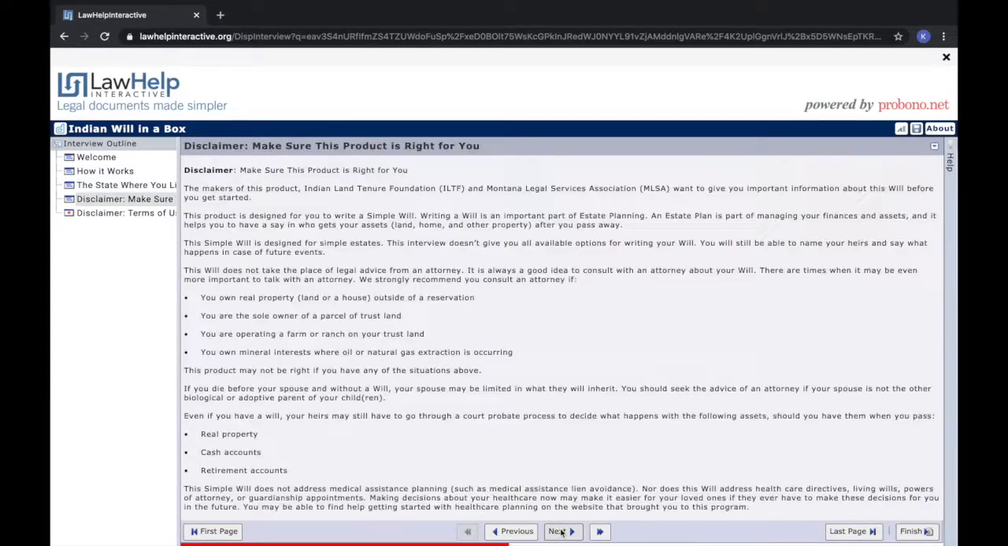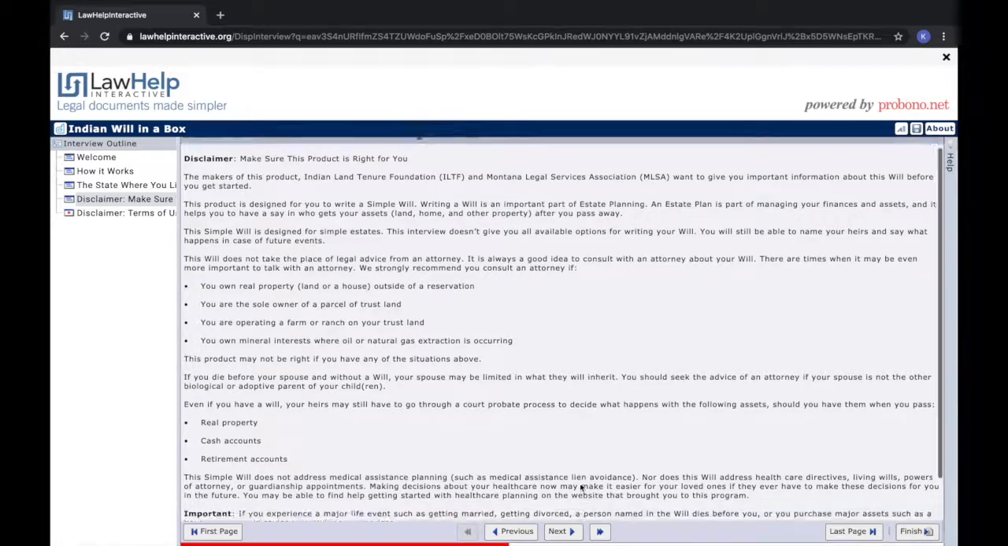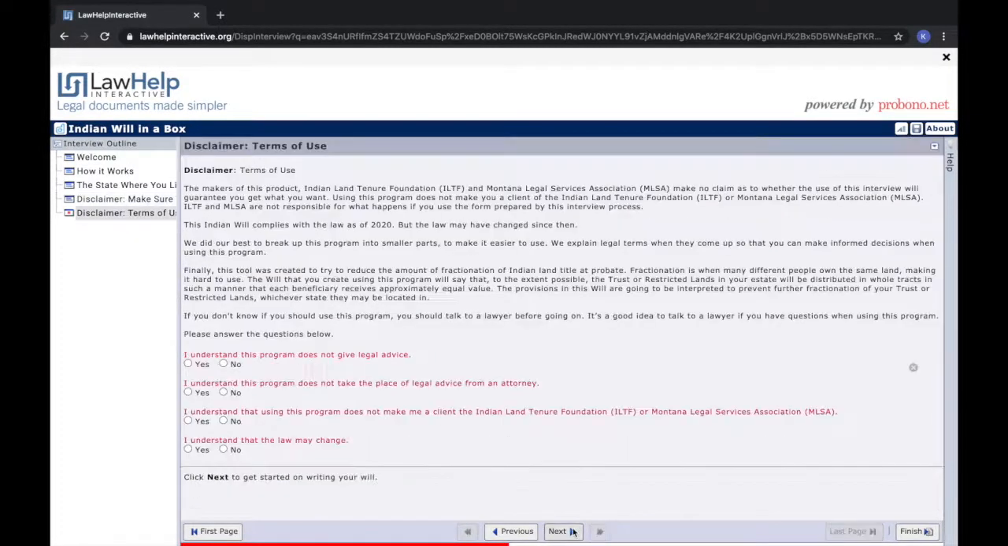The following page contains important disclaimers aimed at making sure that this form is right for you and what you'd like to do in your will. You will need to go through and confirm that you understand the disclaimers: that this form does not give legal advice, it does not take the place of legal advice from an attorney, using the form doesn't make you a client of ILTF or Montana Legal Services, and that the laws may change.